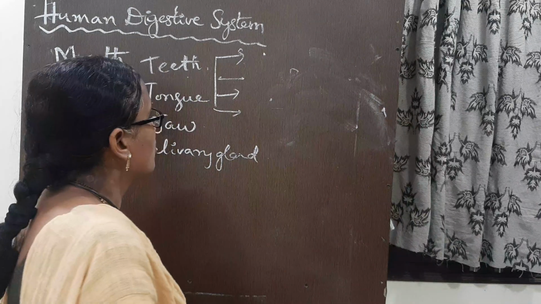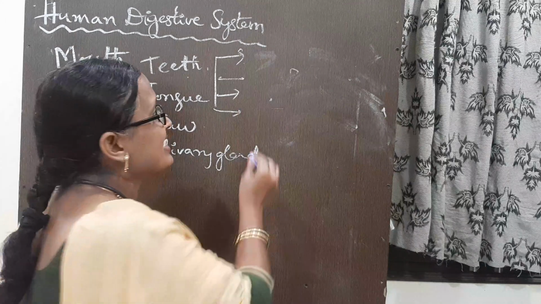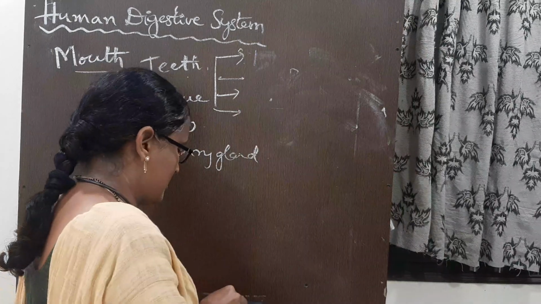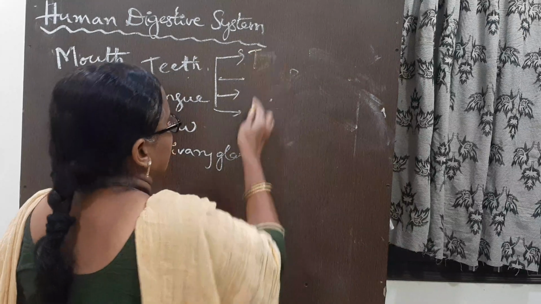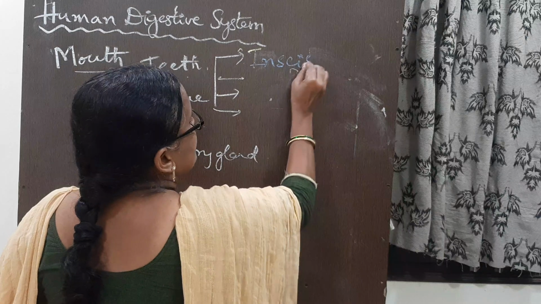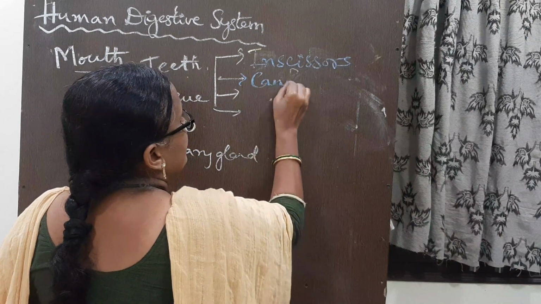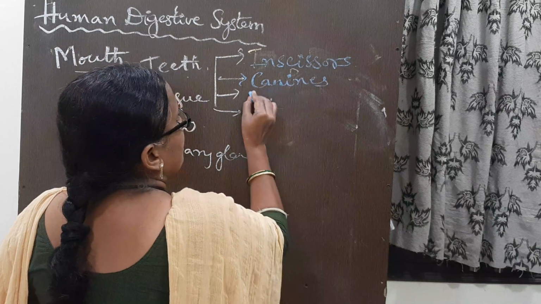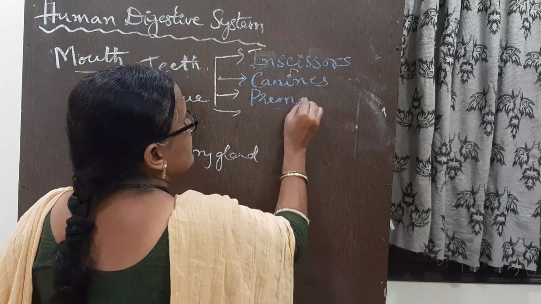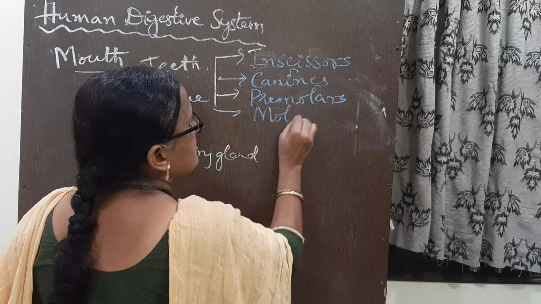One is incisors, second is canines, premolars, and molars.